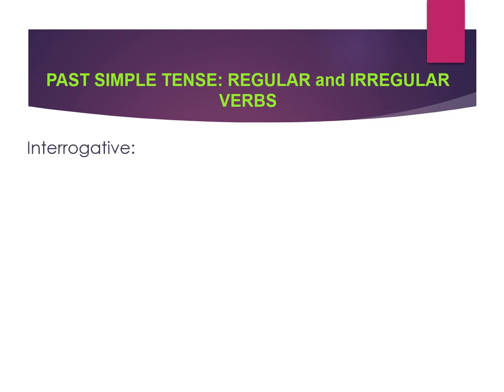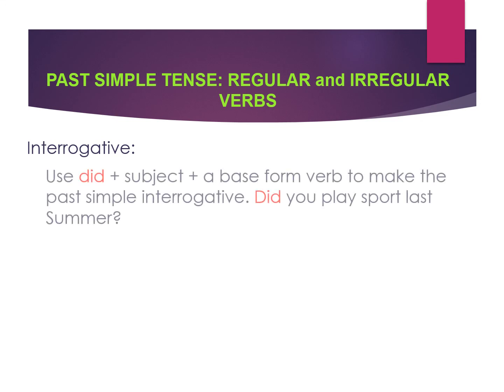Interrogative. We're going to look at how we build up questions. And we start our question with the word did, which is the auxiliary verb. Then we have a subject and then the base form of the verb. Look at what we have right here. Did you play sports last summer? Auxiliary verb, subject, main verb. And the main verb still is in basic form. That doesn't change.